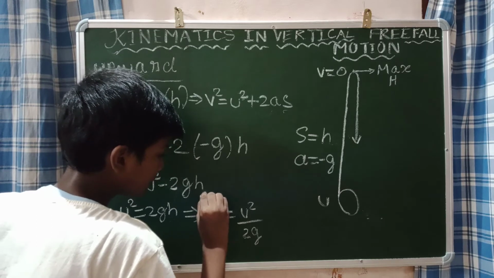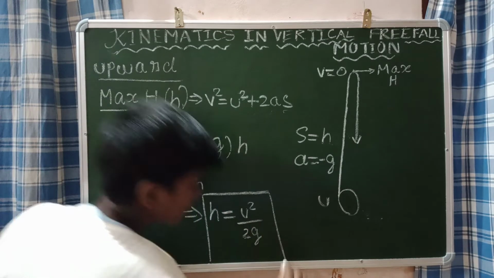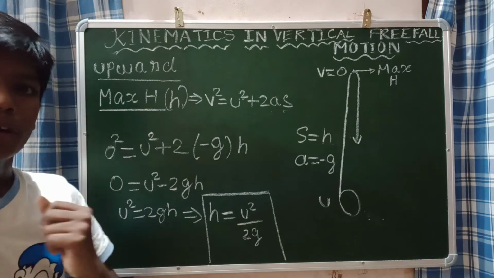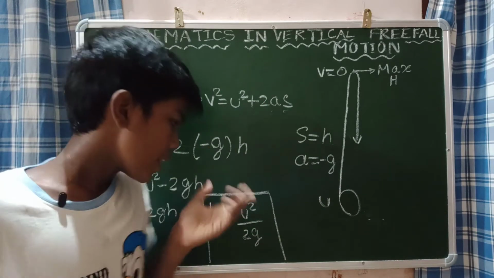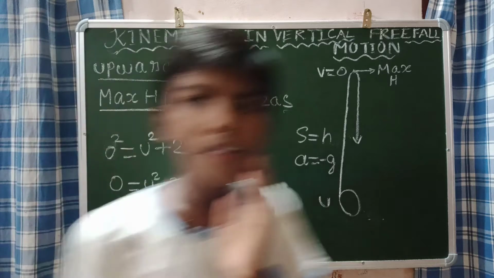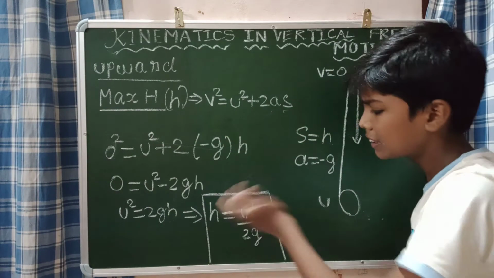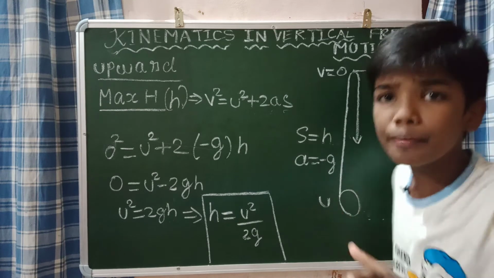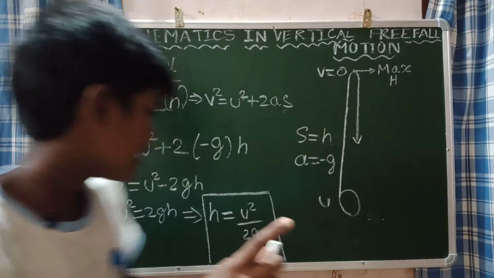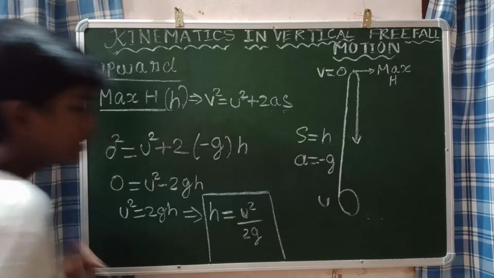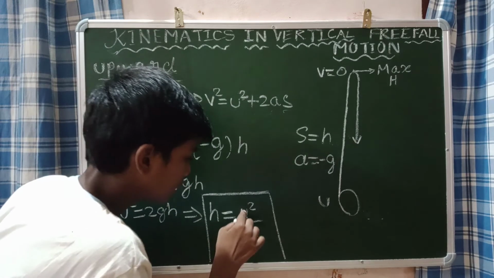And this will give us the maximum height reached by this particle when it's thrown vertically upward. Remember this. Why am I saying this formula? Because in the exams you don't have the time to derive and tell that h is equal to u square by 2g. So please remember this formula.